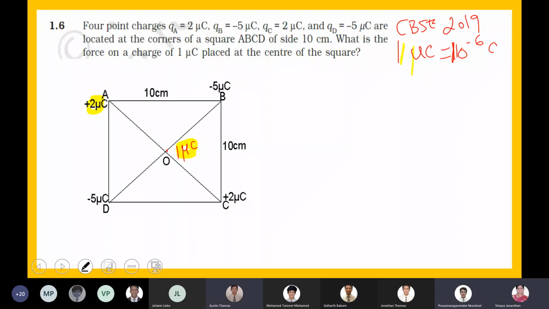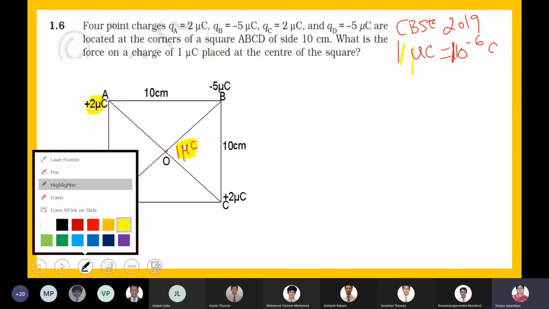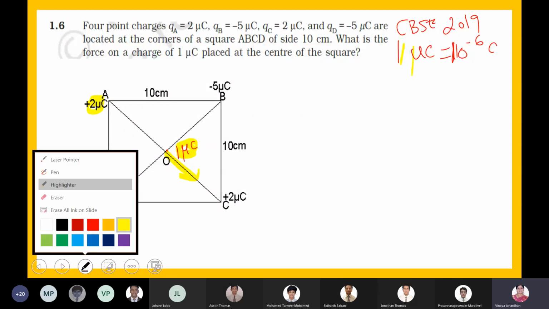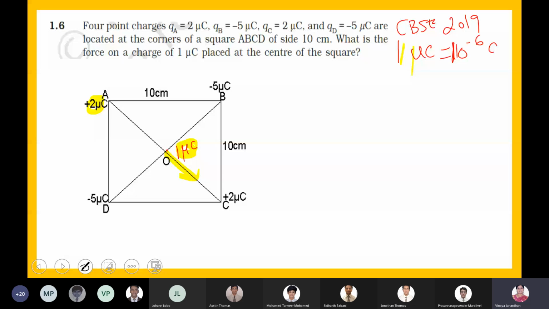Is this the direction in which it is going to move? Is that correct, boys?